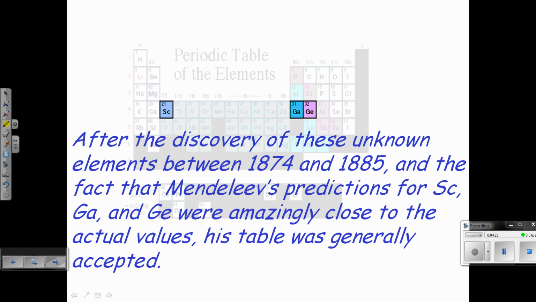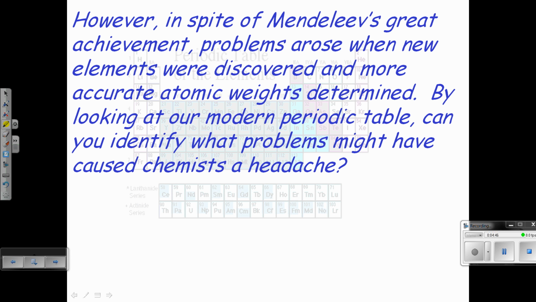These are the elements that he predicted, and they were amazingly close to the actual values. Because he had left gaps in his original table, and these elements were later discovered, the way Mendeleev had laid out his table was a good predictor of those elements and their properties.